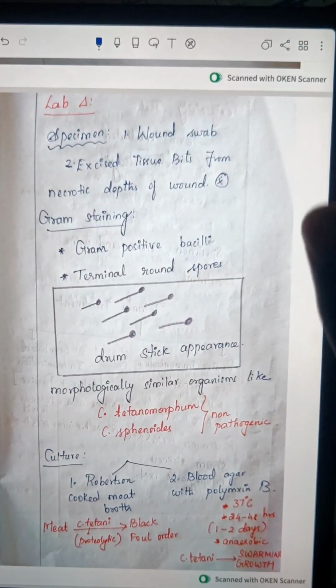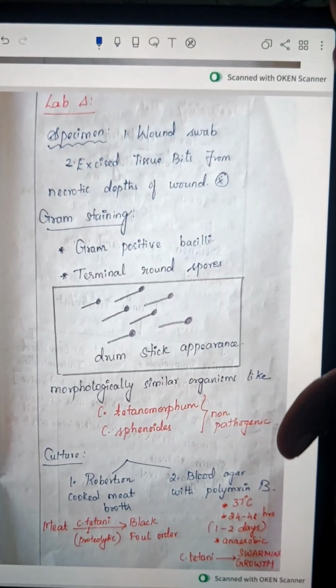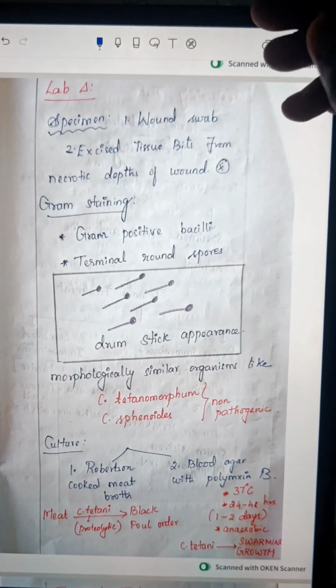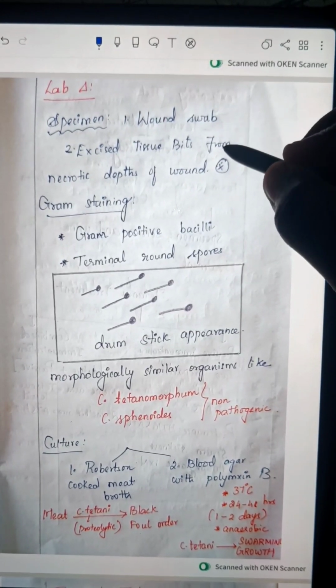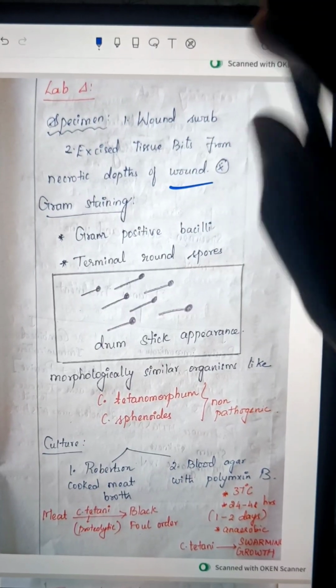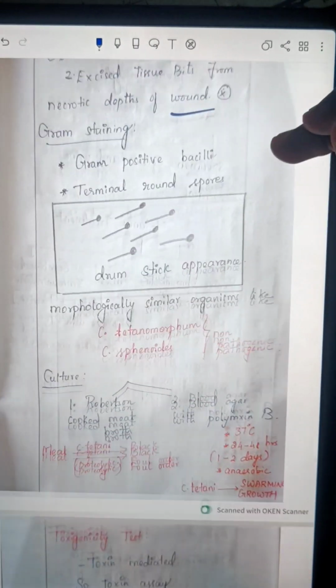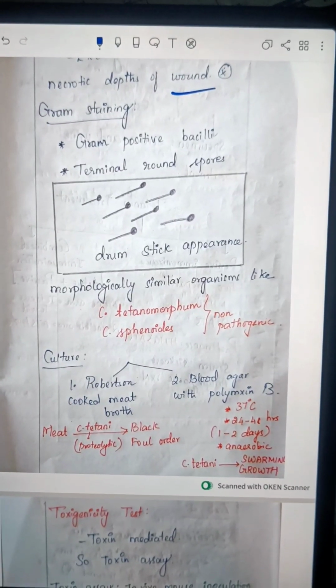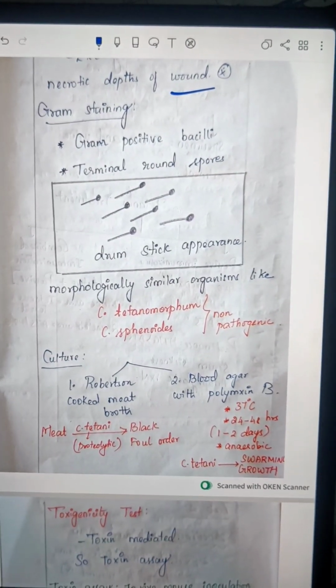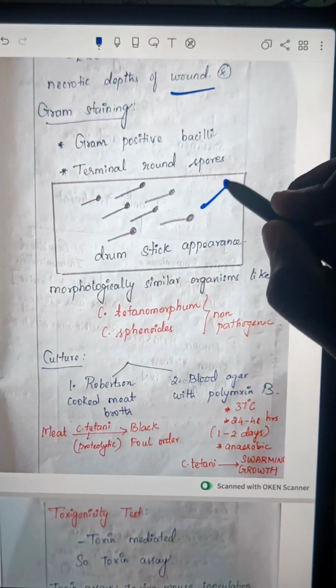Okay, the important part in microbiology is lab diagnosis. In lab diagnosis, the specimen is taken from wound swab, excised tissue bits from necrotic depths of the wound. Generally, you put wound. In gram staining, I already said, you get gram-positive bacillus, and there is drumstick-like appearance. Drumstick, you know, right? Drumstick.